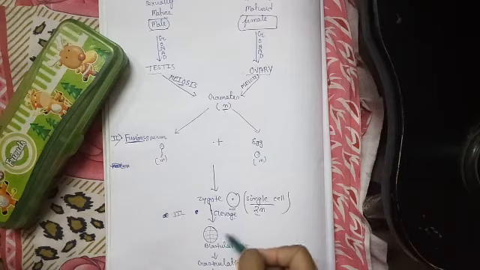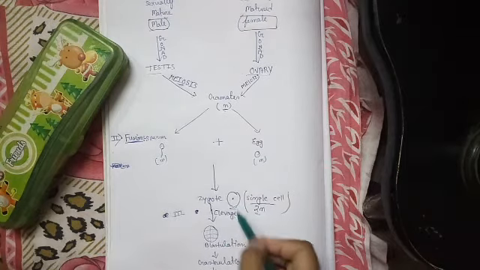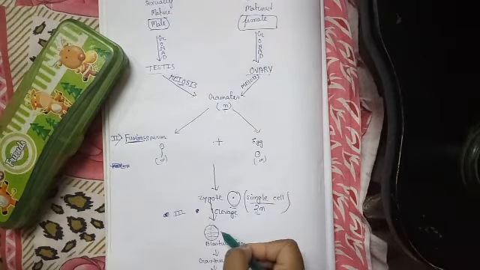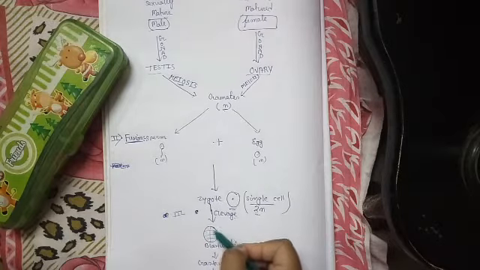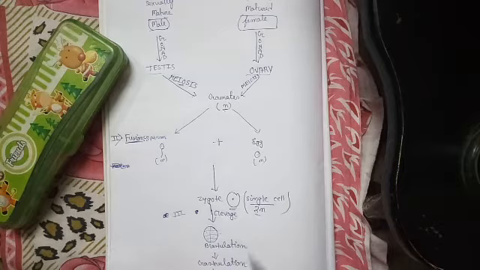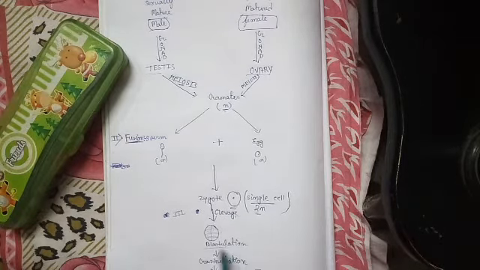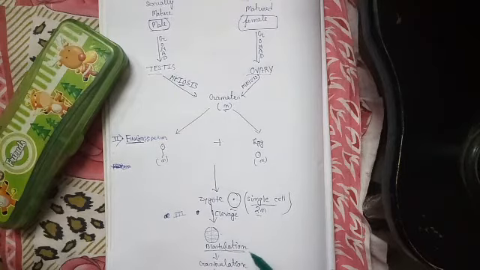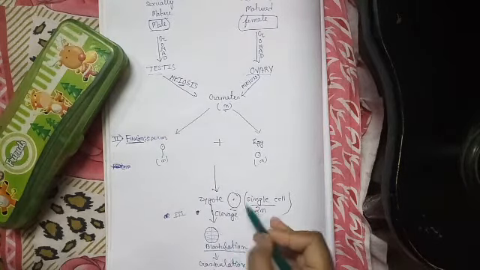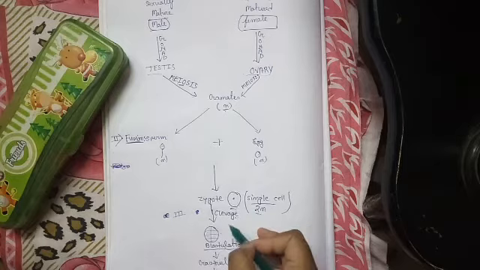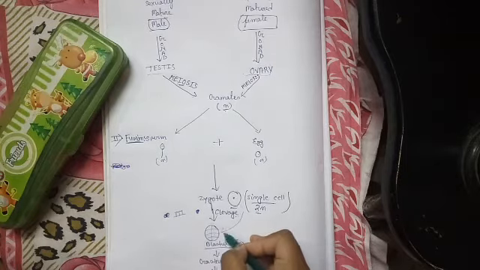Simply, after cleavage, a single cell zygote will be converted into a mass of cells containing several cells. Okay, so this process is known as blastulation. Blastulation is a process in which the single cell zygote is converted into a mass of cells.